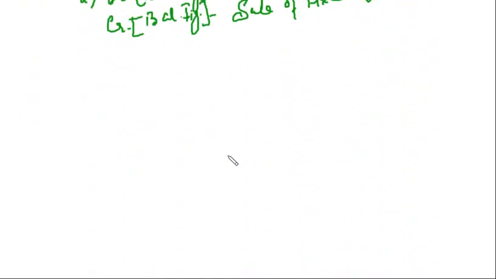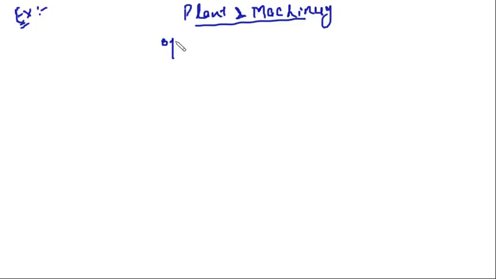So let's do one problem on this. Let's write down the problem. We have a plant and machinery. Note down this example, okay? The opening balance is given and closing balance is given.